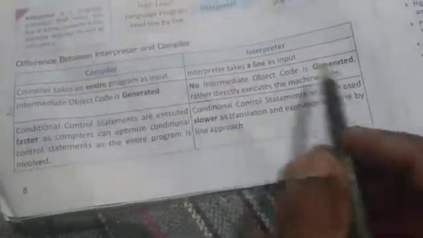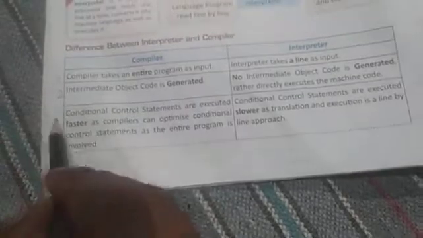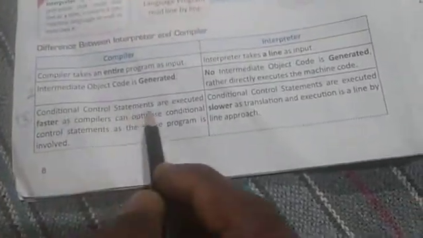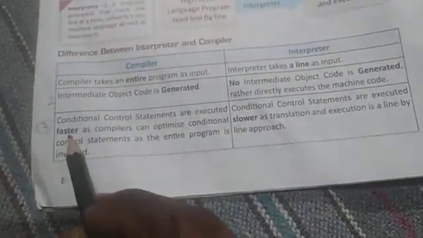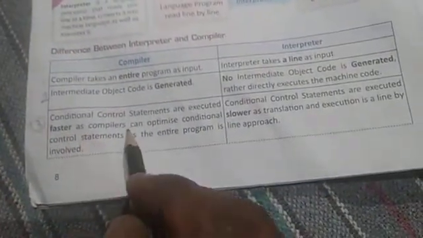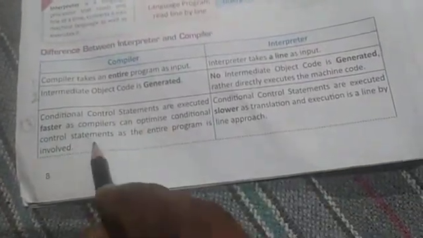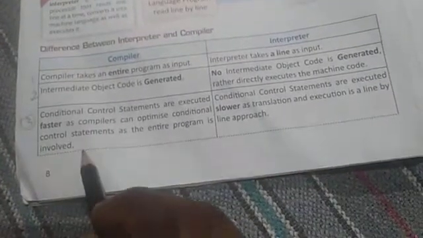It is directly converted into the machine code, right? Third one: conditional control statements are executed faster as the compiler can optimize conditional control statements as the entire program is involved. Clear?